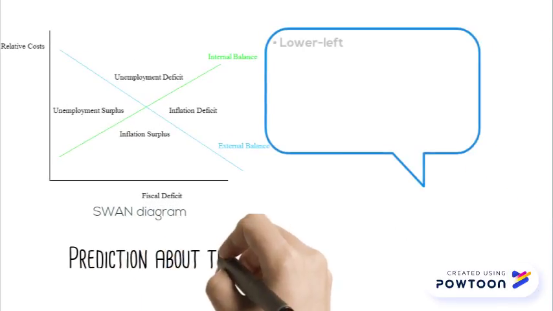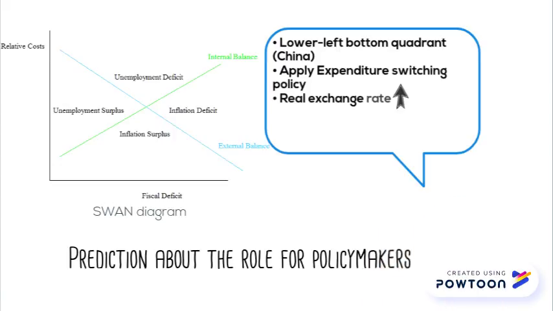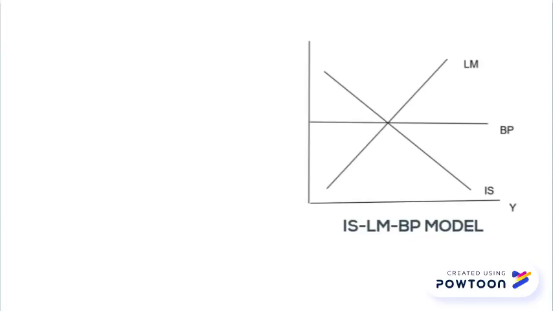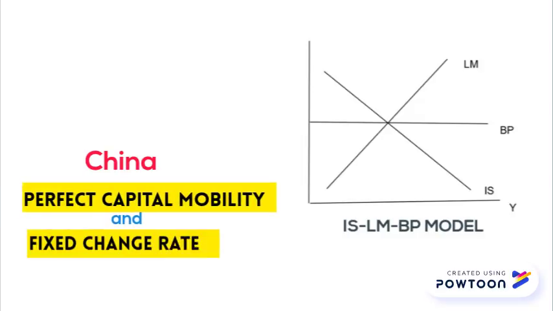China is in the lower bottom quadrant in the Swan diagram. By applying an expenditure switching policy, the real exchange rate is likely to increase. Then the policymaker would like to decrease the absorption by applying an expenditure changing policy, for instance, decreasing the government spending. In terms of the exchange rate, the yuan and USD are normally stable. China has perfect capital mobility and a fixed exchange rate.